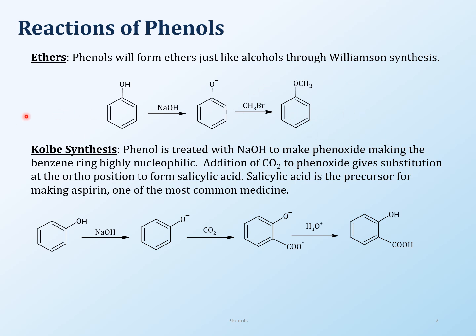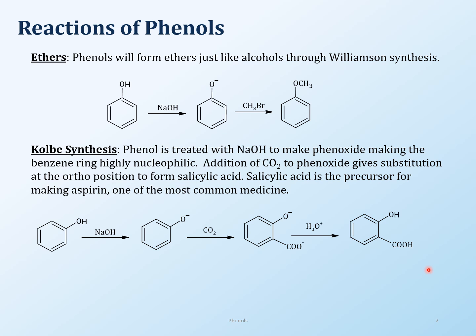The unusual stuff is the Kolbe synthesis. The Kolbe synthesis is using the phenoxide. So here is the phenoxide again, with the sodium hydroxide and phenol giving the phenoxide. Phenoxide makes this ring highly activated. So once it is super activated, it can just add on to carbon dioxide and give this kind of a carboxylate on the benzene ring. Protonating this will protonate both of these groups to give alcohol and carboxylic acid.